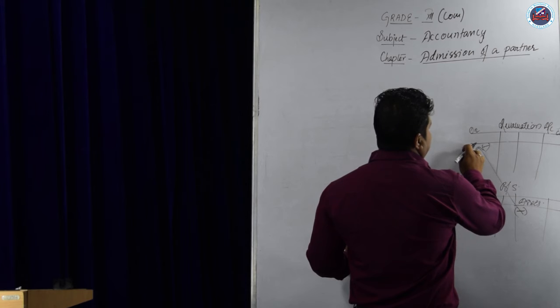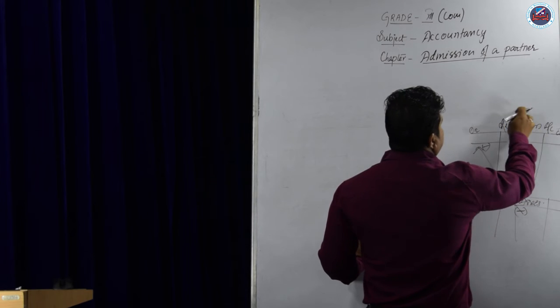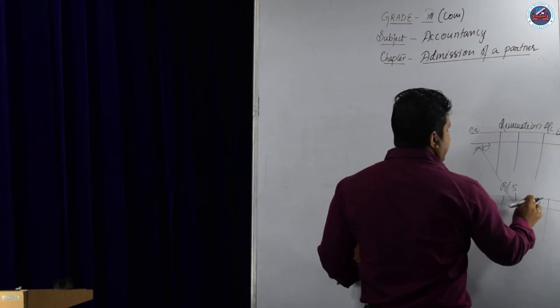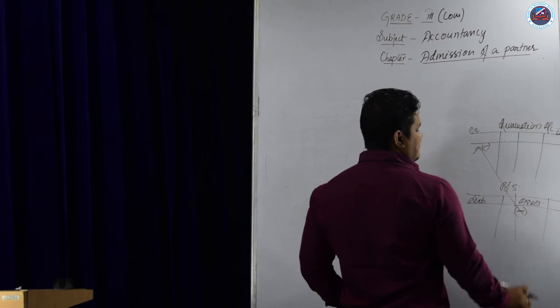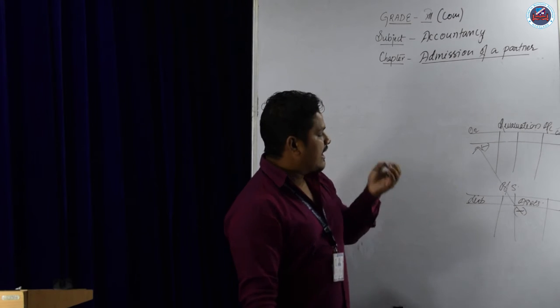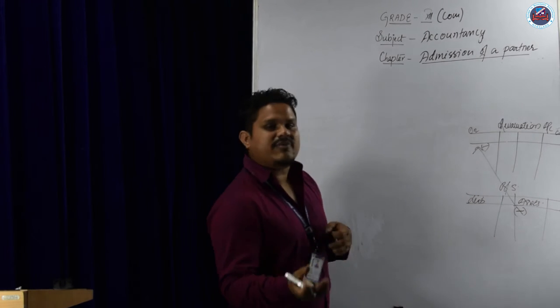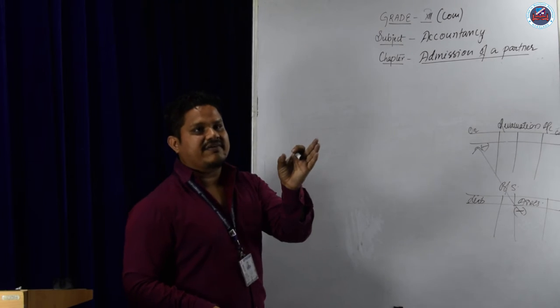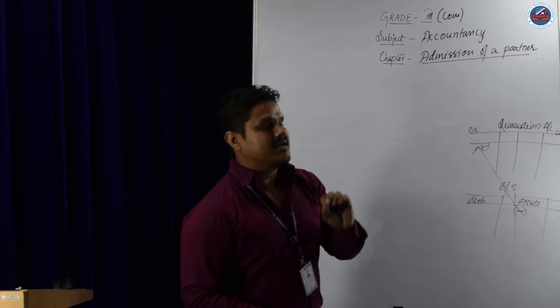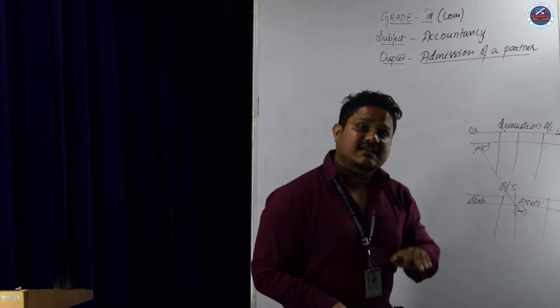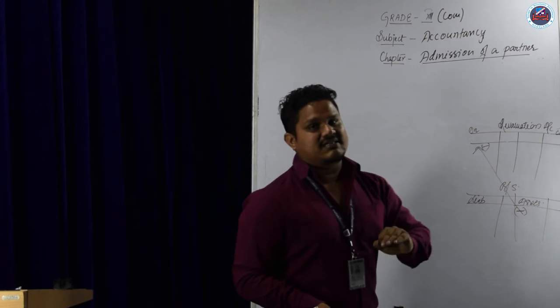The assets will come this side. That means the journal entry will be revaluation account debit to assets account. If any asset such as land, building, or plant is decreasing and you are asked to prepare the journal entries, the journal entry will be revaluation account debit, that is the revaluation loss account debit, to assets account, since the asset is decreasing.